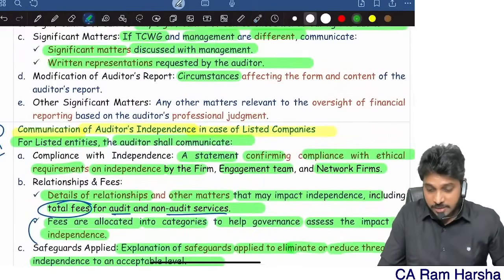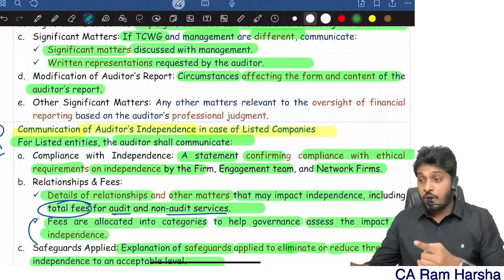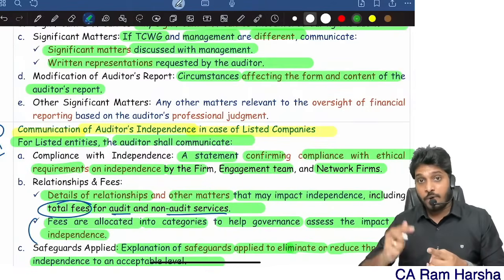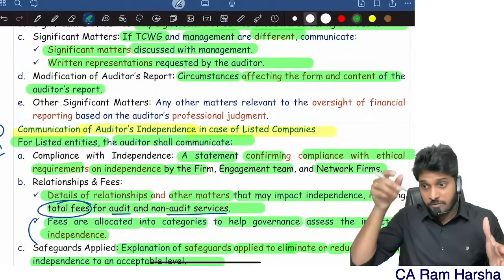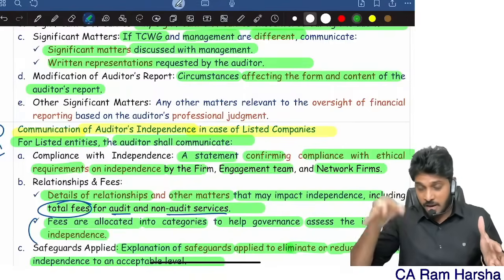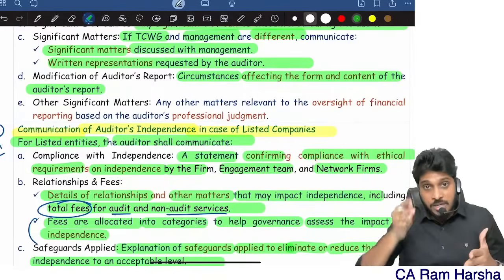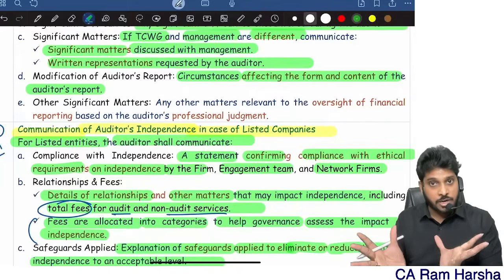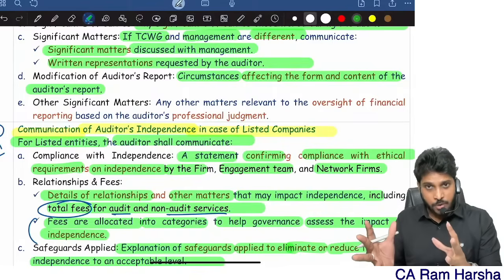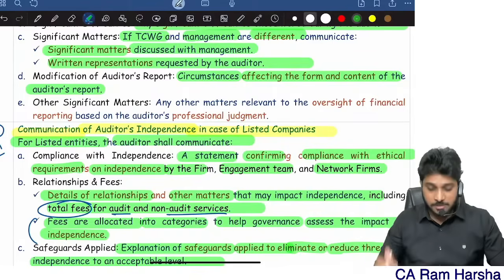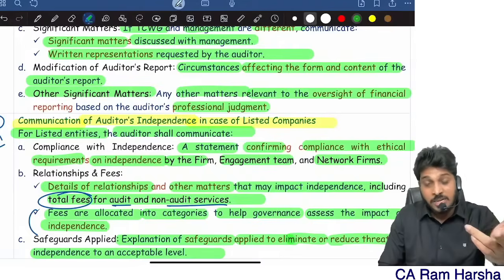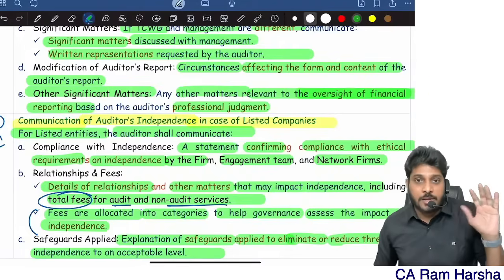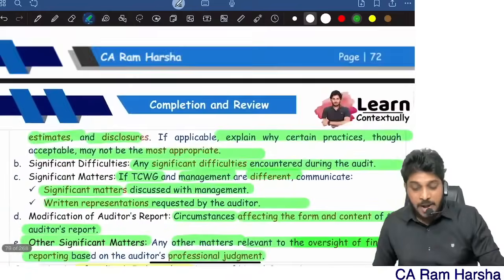And further, circumstances affecting the form and content of the audit report. If you want to include an emphasis of matter paragraph, other matter paragraph, or give a modified opinion, or use a material uncertainty related to going concern (MURGC) paragraph, whatever the reason you are modifying the audit report, communicate the circumstances to management. Also communicate any other matters which, according to the auditor's professional judgment, are relevant to the oversight of financial reporting by top management. That's it. These are the matters which the auditor has to communicate.